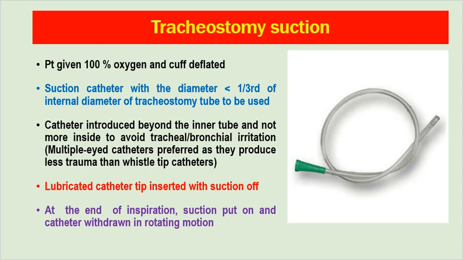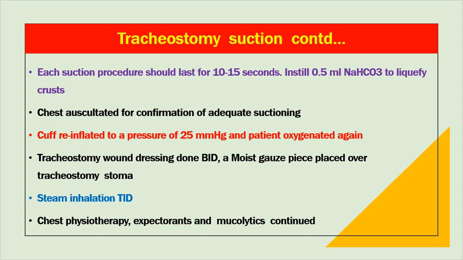Then at the end of inspiration, suction is put on and the catheter withdrawn in a rotating motion. So when the patient breathes out, you can clean out the secretions. Each suction procedure should last for 10 to 15 seconds. Don't use it for a long time. The patient will have a cough. Instill 0.5 ml of sodium bicarbonate to liquefy the secretions if they are present. The chest is auscultated for confirmation of adequate suctioning. When the chest is clear, or when there are no conducted sounds, you think that the suction has been adequate. The cuff is reinflated to a pressure of 25 mm of mercury and the patient is oxygenated again.